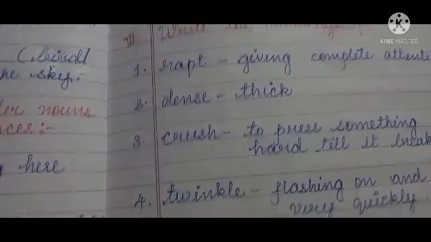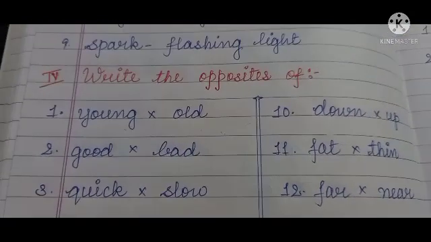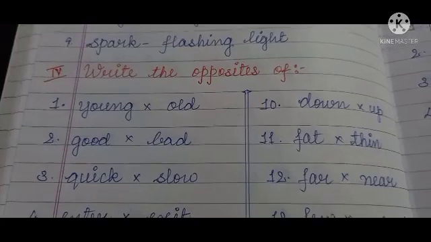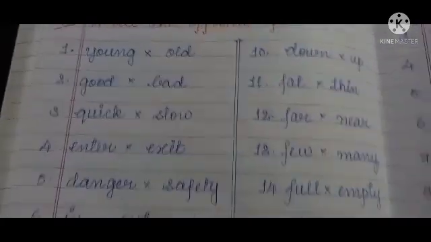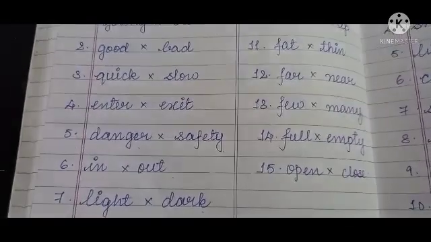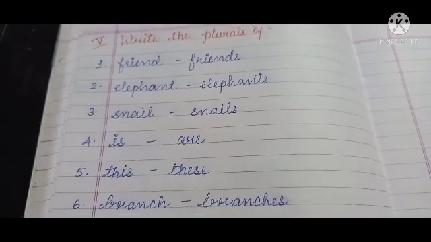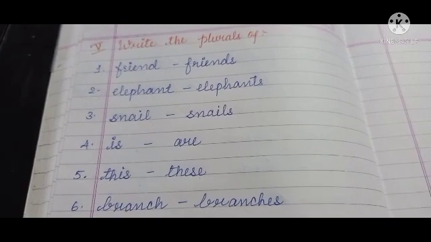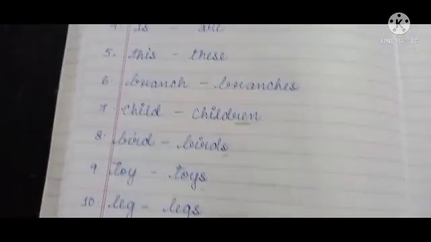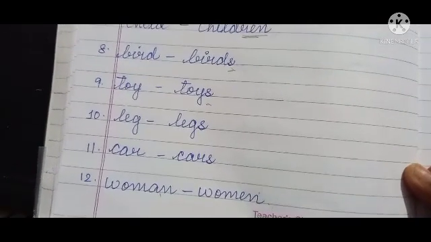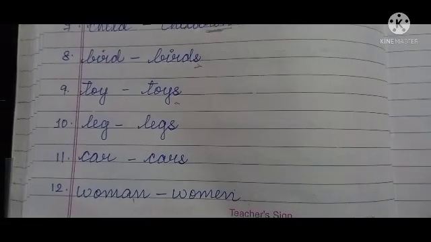Very simple words I have given. Next one, opposite words. Only 15 words are there. Do practice, dear children. Next main, plural words. Here 12 words are there. Do practice today itself, dear children.